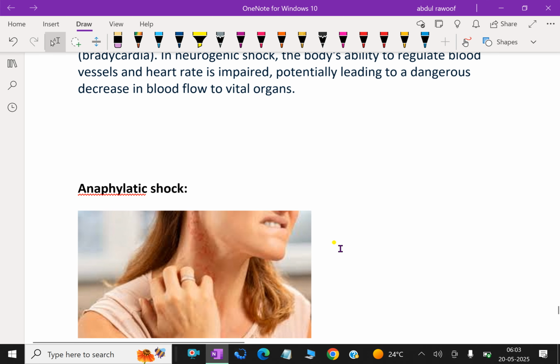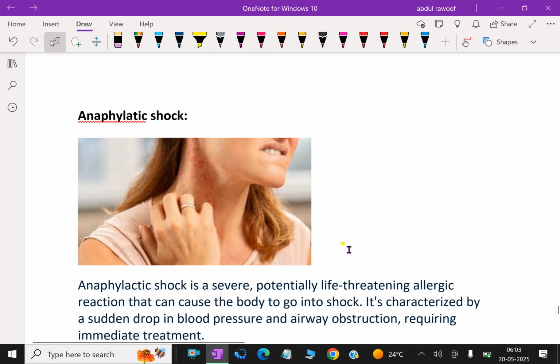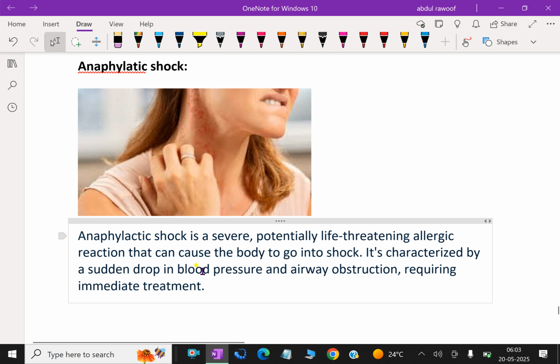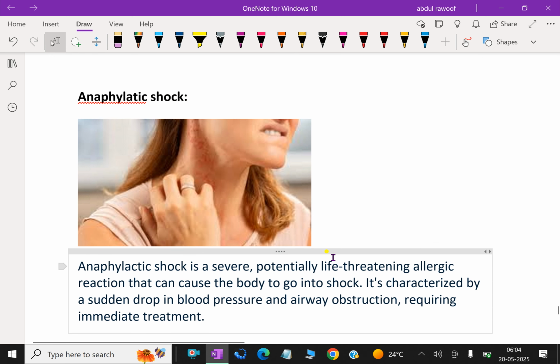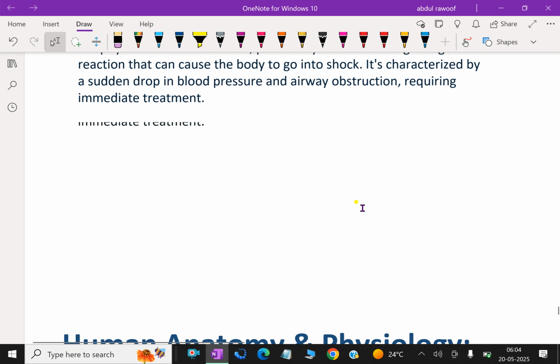And what is anaphylactic shock? Anaphylactic shock is a severe, potentially life-threatening allergic reaction that can cause the body to go into shock. It's characterized by a sudden drop in blood pressure and airway obstruction, and requires immediate treatment.